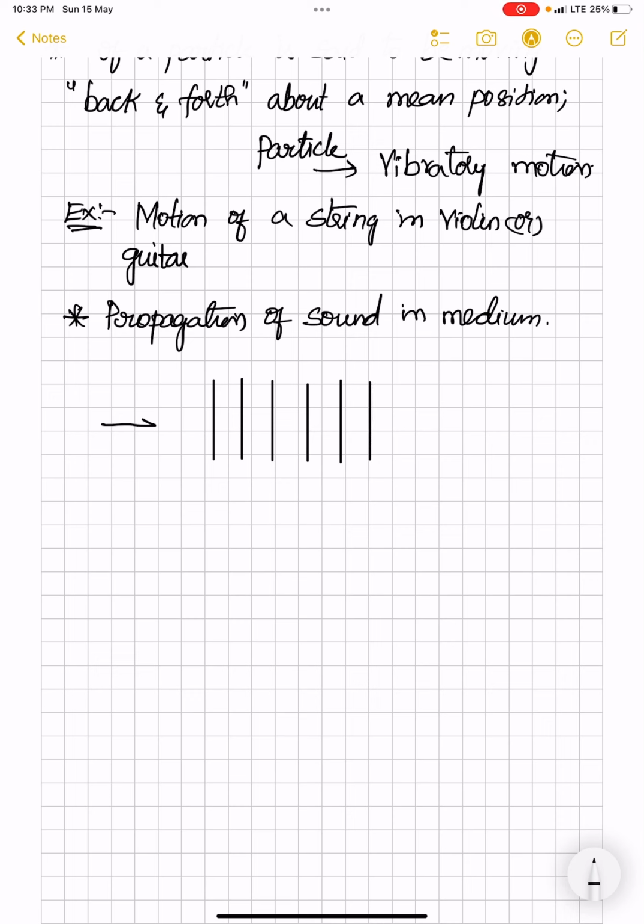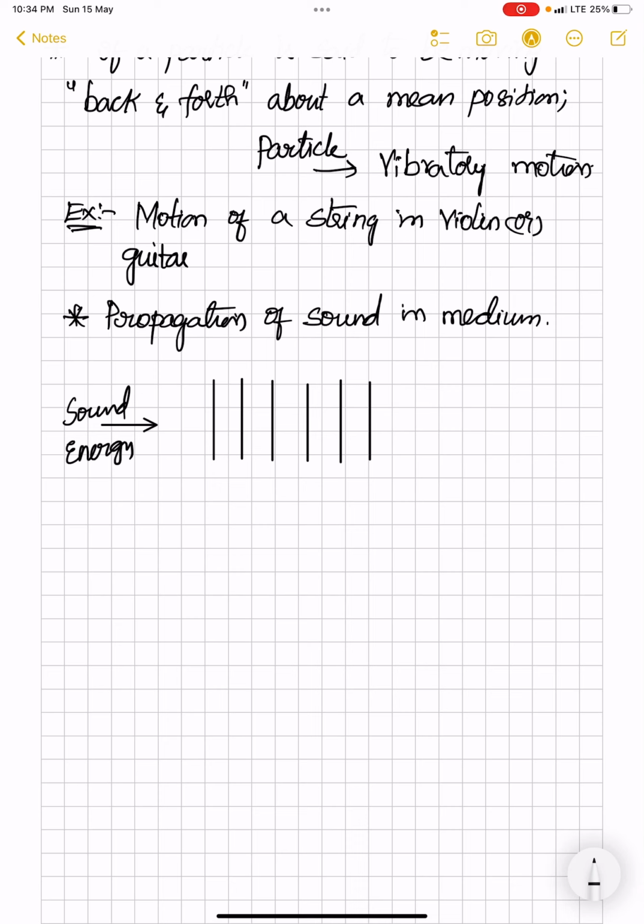I have just given some sound energy like this. I am speaking now, right? So when I speak, some energy is being sent to the particles present in and around my vocal cords, near my mouth, or in front of me. Those who are able to hear, that is energy being transferred through these particles. All these particles get disturbed by the sound energy produced from my mouth, which causes a wave, that is nothing but a disturbance, and this energy is carried to the next particles and then reaches the person who wants to hear my voice. So here I'm just giving some sound energy to these particles.